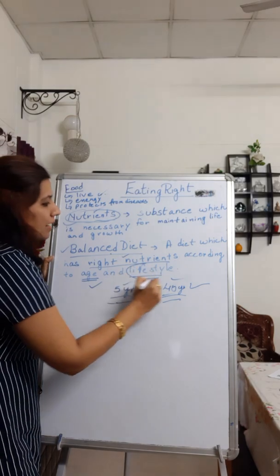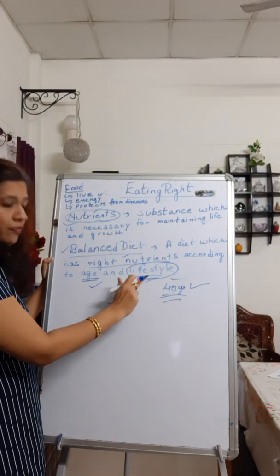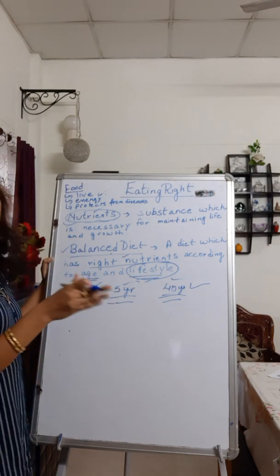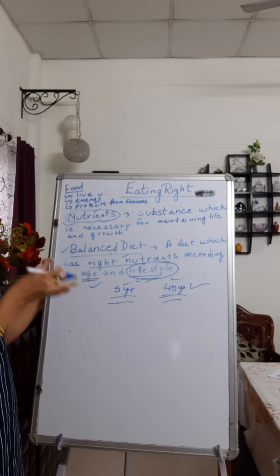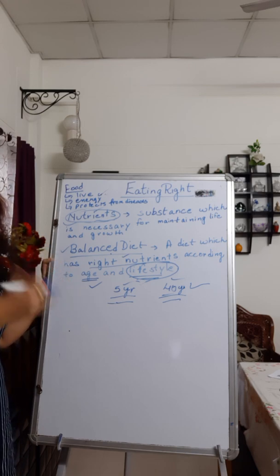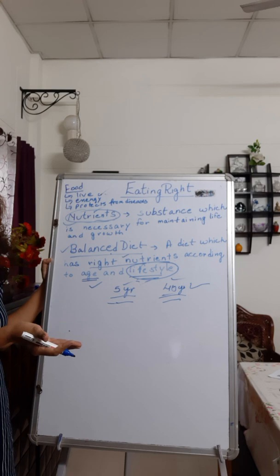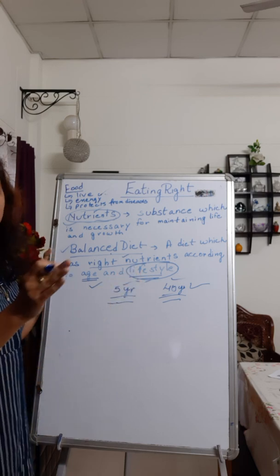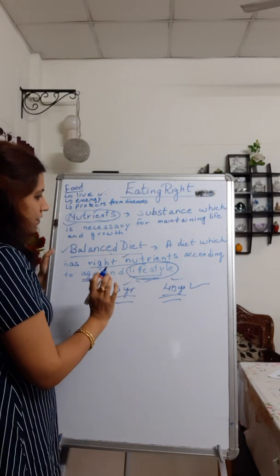And what do you mean by lifestyle? Lifestyle means the profession which you are in. For example, if somebody is working in a bank and someone else is a farmer, the farmer's job is more tough. He's not sitting at a desk doing his work. So he needs more energy. So his diet is going to be different from that of a person who's working in a bank. So it depends upon your age and lifestyle.